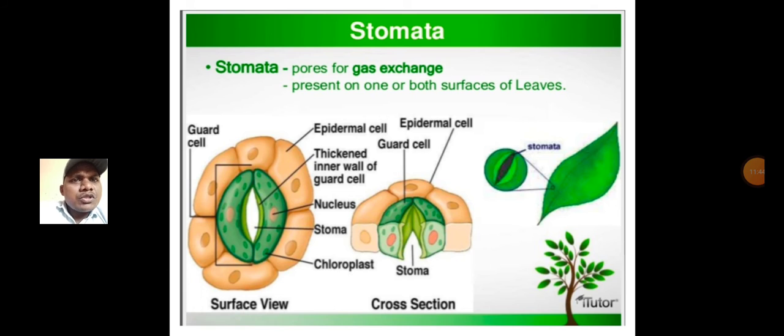Look here, the stomata contain different types of epidermal cells, thickened inner wall of guard cells, nucleus, stoma, chloroplast.